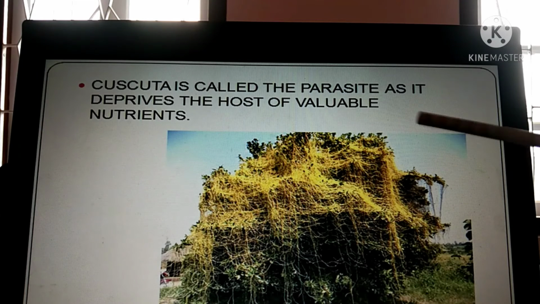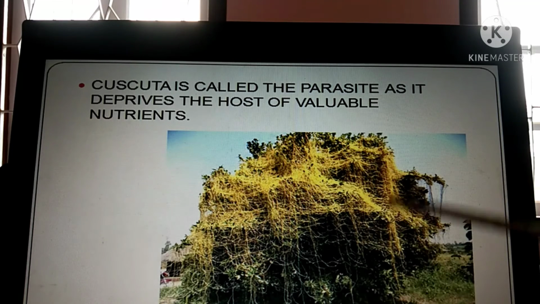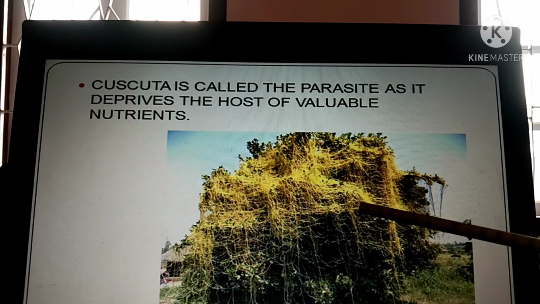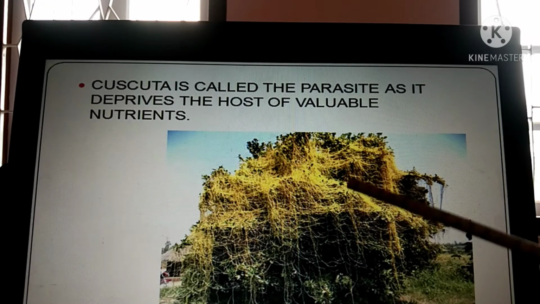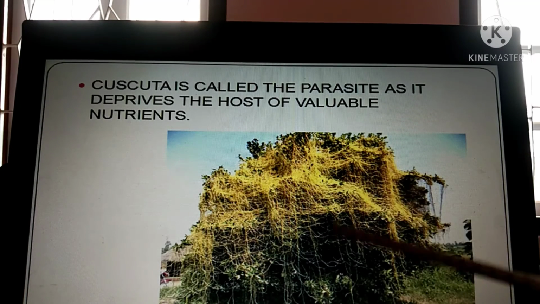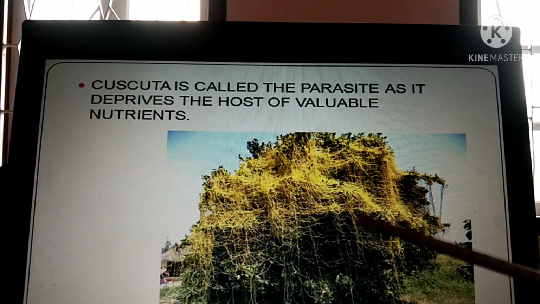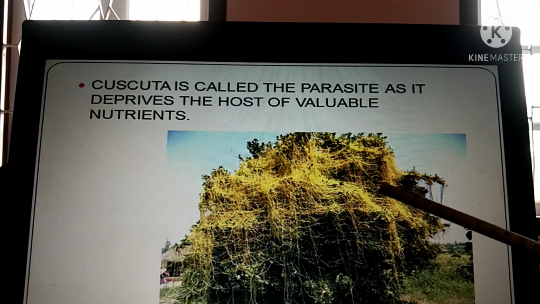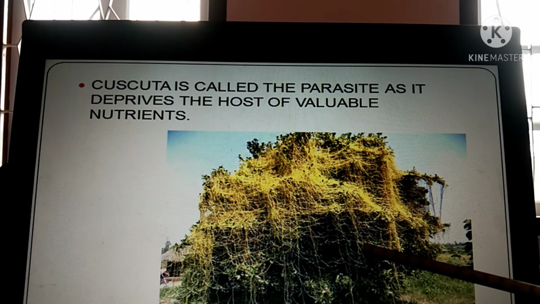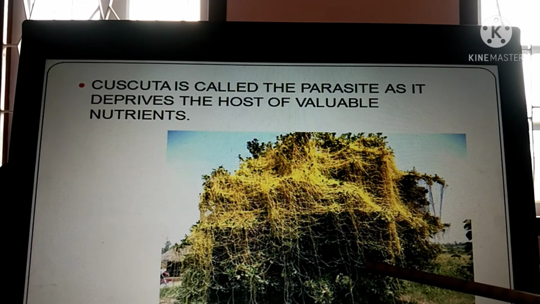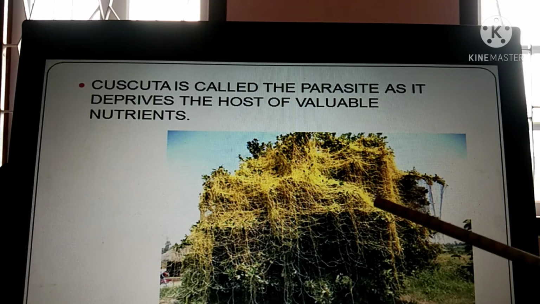Since it is living on this tree, it is depriving the tree of all the valuable nutrients. Whatever valuable nutrients this tree has, all will be taken up by this Cuscuta plant. Will it benefit the tree? No, it is not benefiting the tree in any sense, it is only harming the tree. Ultimately it will take up all the nutrients and one day the tree will die. That is why it is called a parasite.